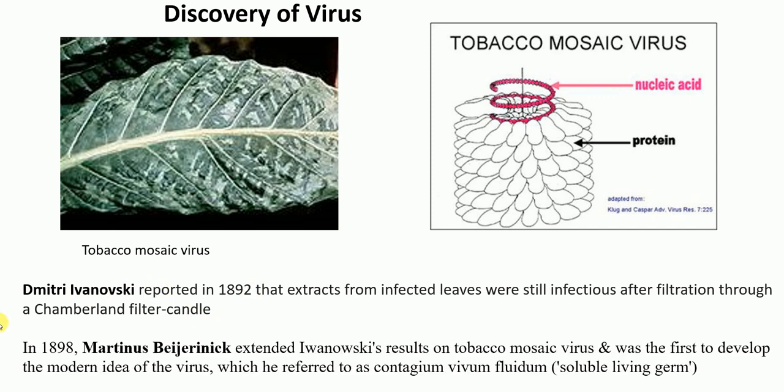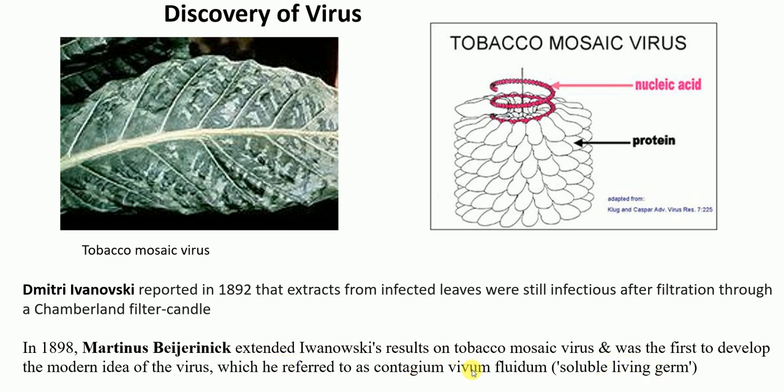And in the year 1898, Martinus, it's hard for me to pronounce, this scientist Martinus extended Ivanovsky's results on tobacco mosaic virus, and he was actually the first to develop the modern idea of the virus, which he referred to as the contagium vivum fluidum. Okay, contagium vivum fluidum, which means soluble living germ.